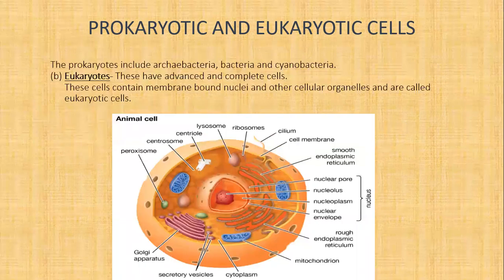Next is eukaryotes. These have advanced and complete cells. These cells contain membrane-bound nuclei and other cellular organelles and are called eukaryotic cells. Such cells are found in unicellular and multicellular plants and animals and contain plasma membrane, nucleus, DNA, and cytoplasm with ribosomes and cellular organelles such as mitochondria. In eukaryotes, all the membrane-bound structures are present like mitochondria, Golgi apparatus, endoplasmic reticulum, plastids, etc.